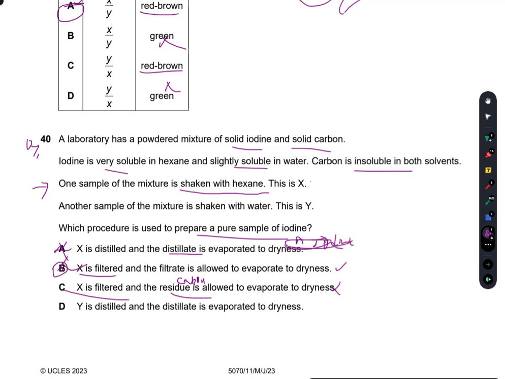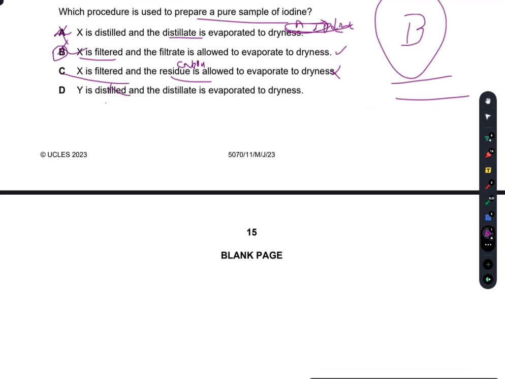Y is distilled. So another sample is shaken with the mixture. So Y is distilled and the distillate is evaporated to dryness. Now iodine is insoluble in both. Iodine is also insoluble in Y, which is water, and carbon is also insoluble in water. Both are insoluble, so again distillation won't work here. So B is the right answer.